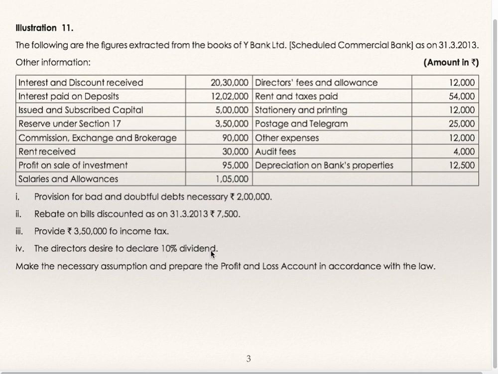Directors decided to declare 10% dividend. It is to be shown under profit and loss appropriation account, section 4, and it is to be shown under schedule number 5. Make necessary assumptions and prepare profit and loss account in accordance with the law.